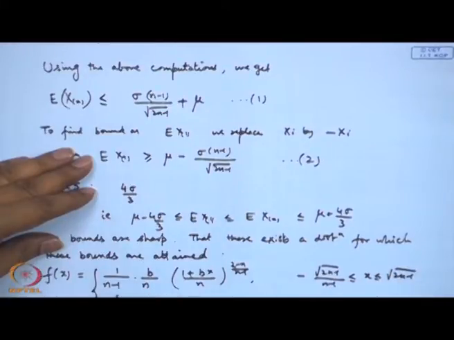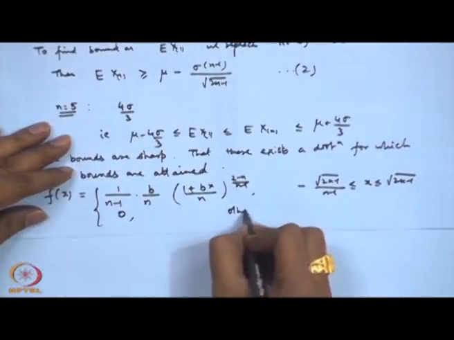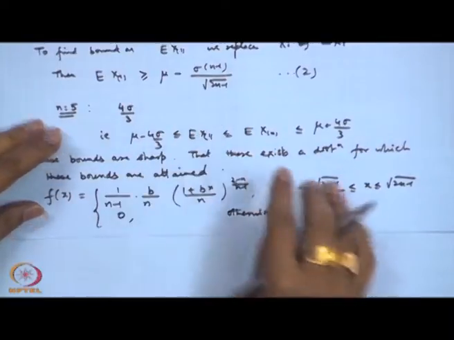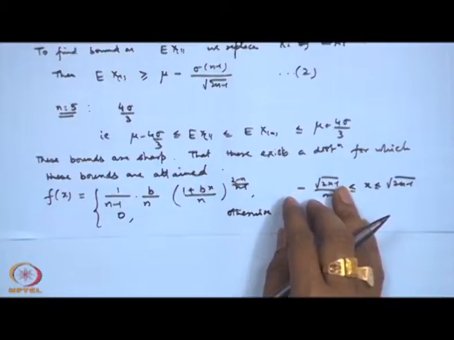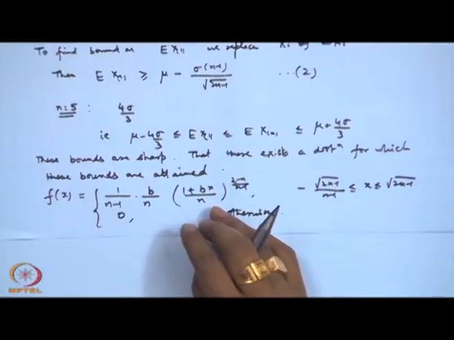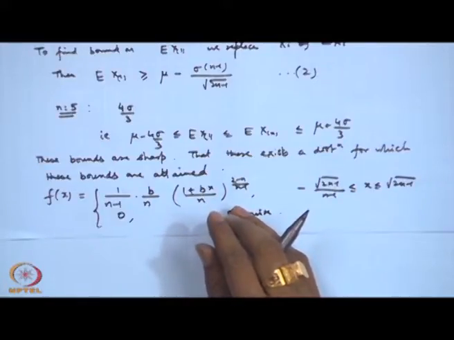If I consider this density, of course, it is 0 outside this range. For this density, both the bounds are attained, which can be easily checked. I am not giving the calculations here. If we consider this, the form of the CDF is also in closed form, and therefore all the calculations can be easily done here.